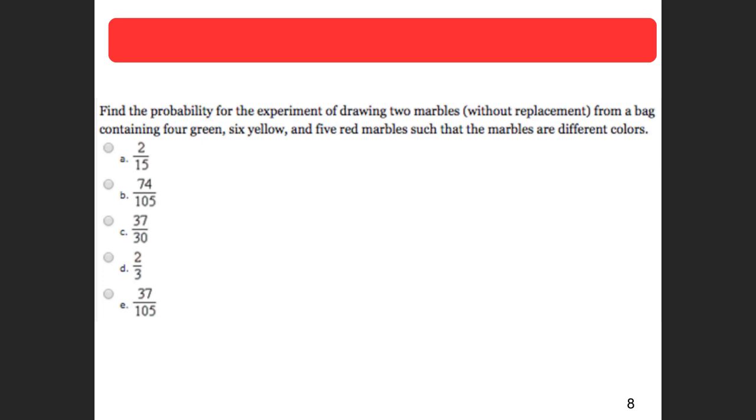So in this problem, it says, find the probability for the experiment of drawing 2 marbles without replacement from a bag containing 4 green. Okay, so I'm just going to write this down. Green, green, green, green. 6 yellow: 1, 2, 3, 4, 5, 6. 5 red: 1, 2, 3, 4, 5. So there's 15 marbles total.